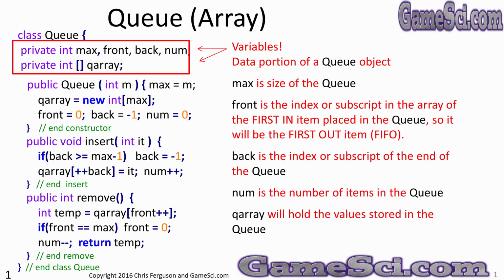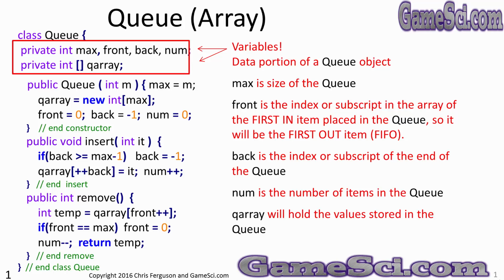Max is the size of the queue array. How big are we going to make this queue? For space reasons, we're going to use a small max here, but we'll allow it to be set to anything we want. Do we want to store 5 items in the queue, or 50 items, or 500 items? Max is going to determine how big the array is